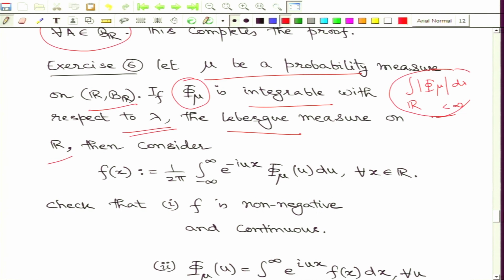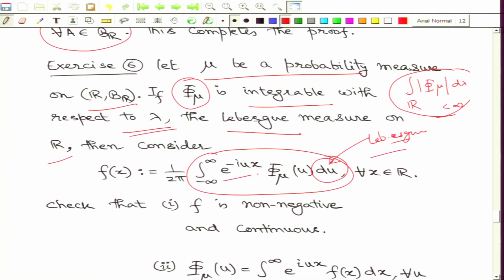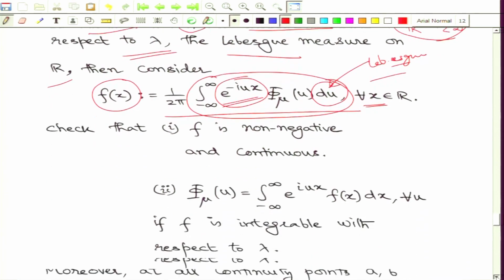Now, under that assumption I look at this integration. Here the integration is with respect to the Lebesgue measure only. So, now we are looking at this expression. So, note that this term here has modulus 1. So, again the relevant integrability applies and this integral therefore exists. Now, for all such real x, I assign the value of the integral to this function. So, that is how I end up with a new function which we denote by small f of x.